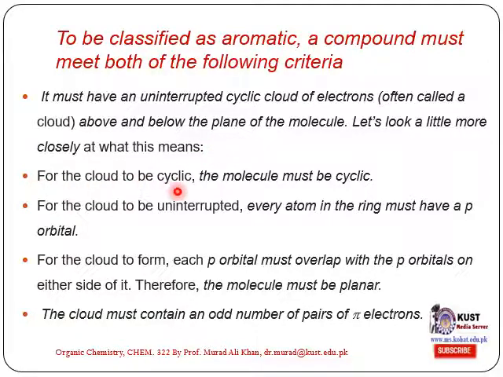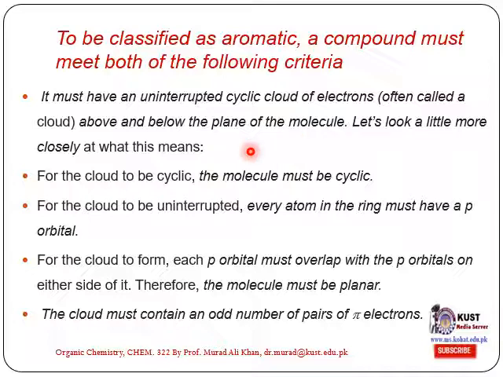For the cloud to be cyclic, the molecule must be cyclic. We have seen that an aromatic compound must have an uninterrupted cyclic cloud of electrons.